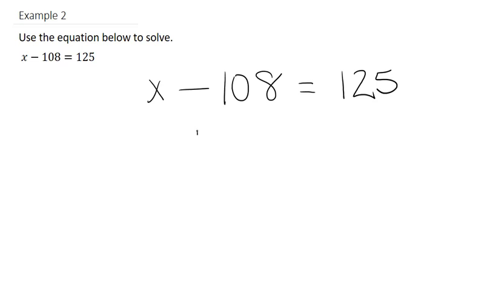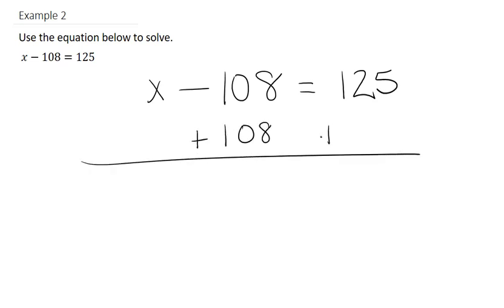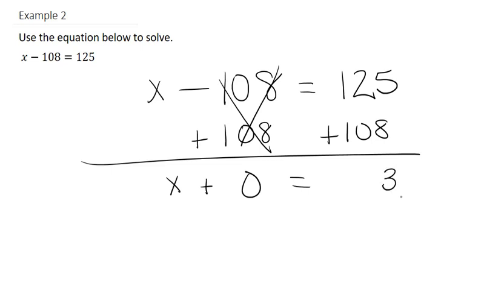And what we need to do is then just add 108 to both sides. This makes this 0 below. So we have x plus 0 on the left-hand side. Whatever we do to the left, we must do to the right because we want to move the 108. So now 8 plus 5 is 13. Carry the 1. 1 plus 2 is 3. 1 plus 1 is 2.